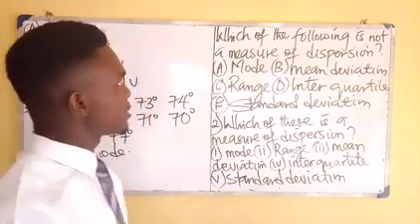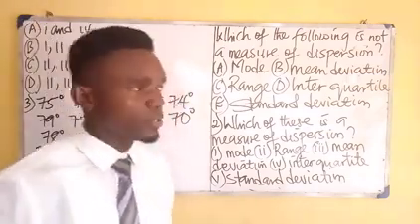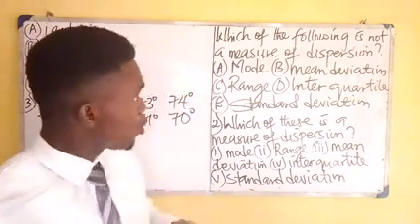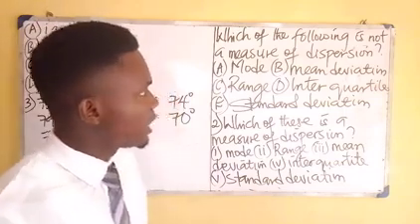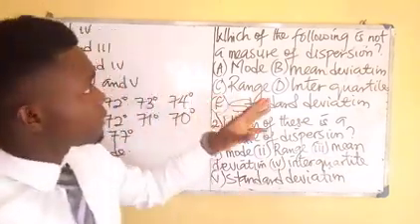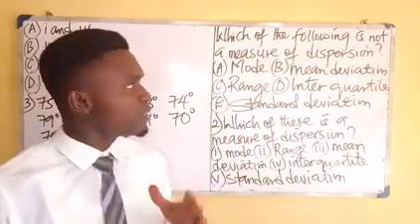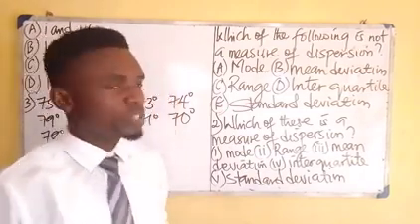Alright, so let's get started. Which of the following is not a measure of dispersion? We have mode, mean deviation, range, interquartile, and standard deviation.